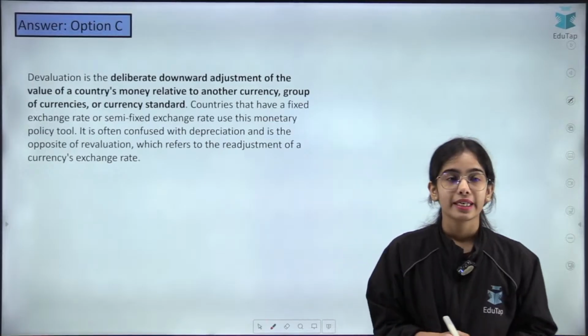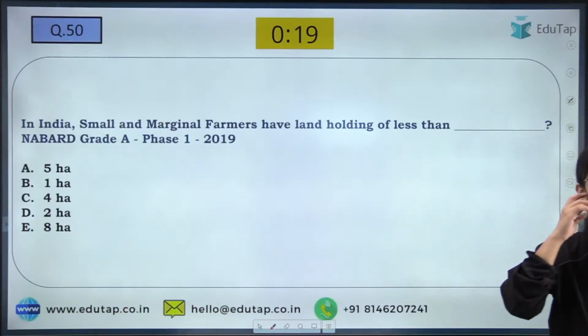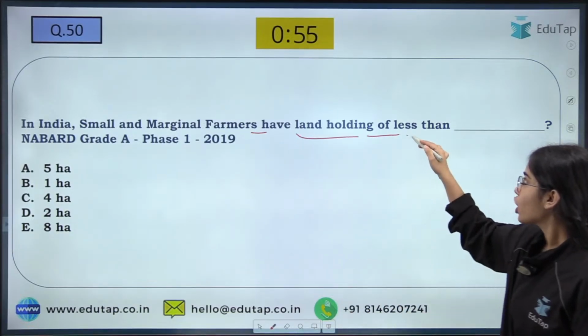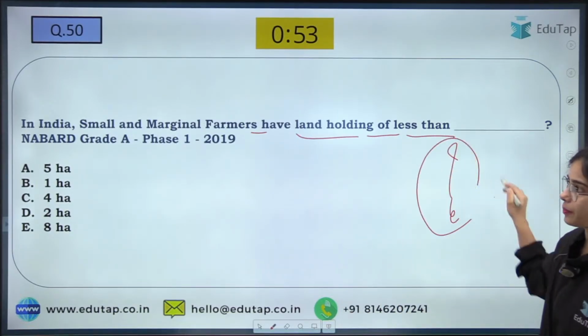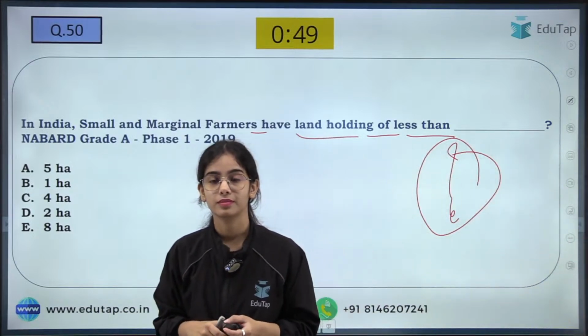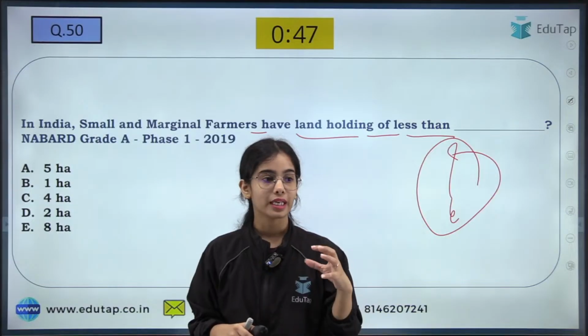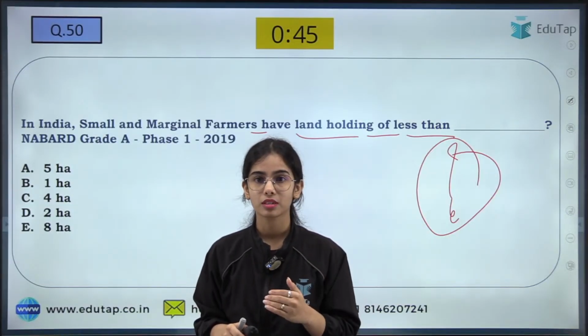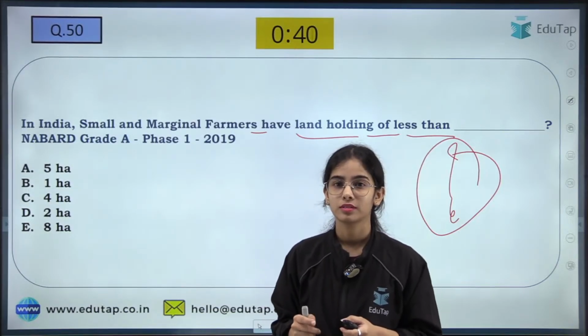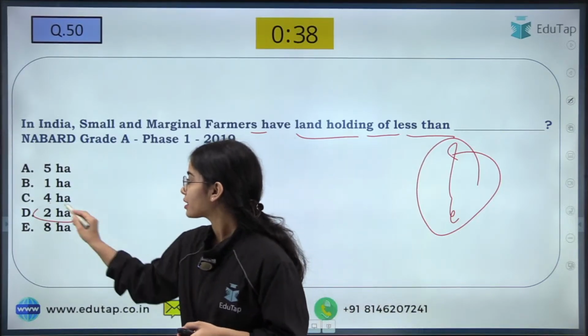Okay. I hope till now everything is clear. Next question: in India, small and marginal farmers have land holding of less than how many hectares?